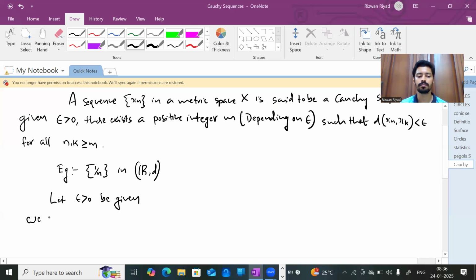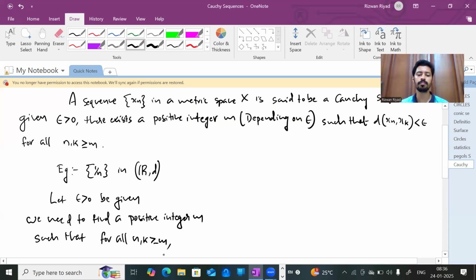We need to find a positive integer m such that for all n, k greater than or equal to m, d of xn comma xk will be lesser than epsilon.